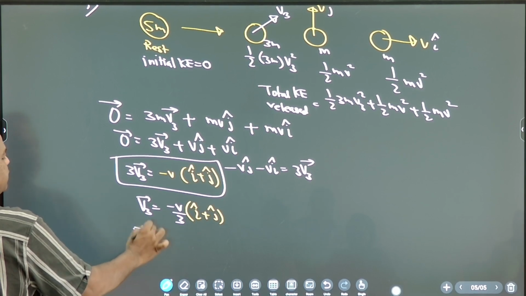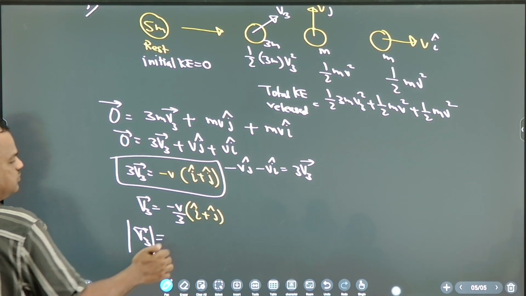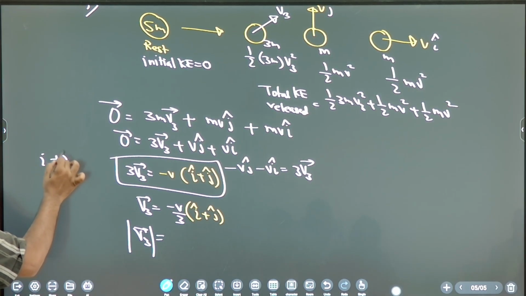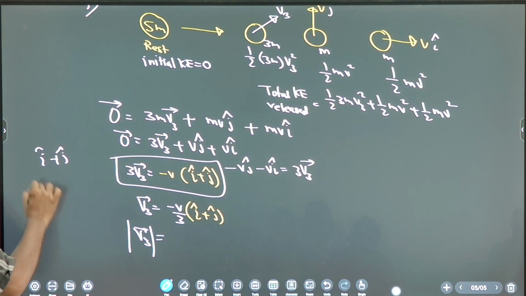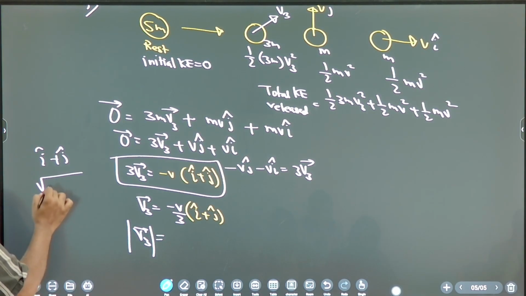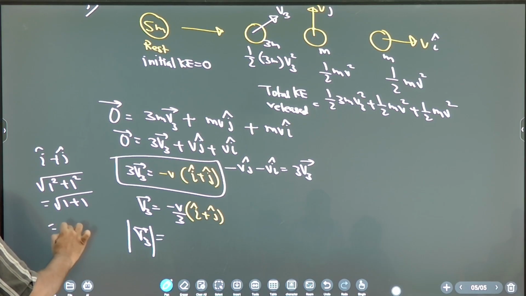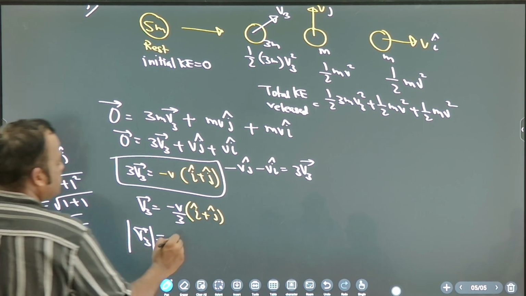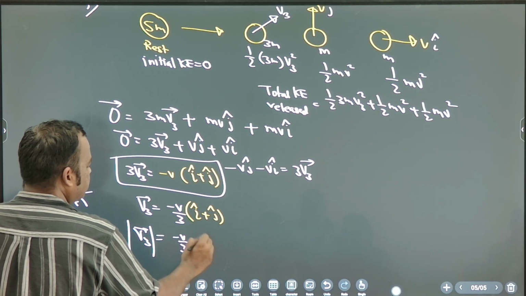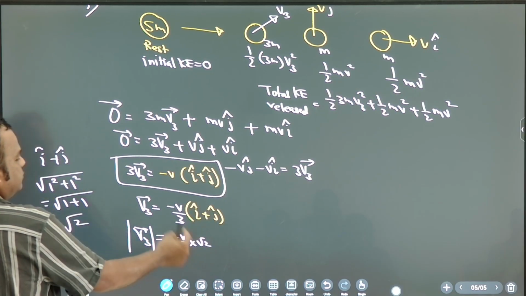What is the magnitude of this? Find magnitude. You know what is the magnitude of i plus j? Correct, root 2, very good. Square root of 1 square plus 1 square, so square root of 1 plus 1, so root 2. So this will be v by 3 into root 2.